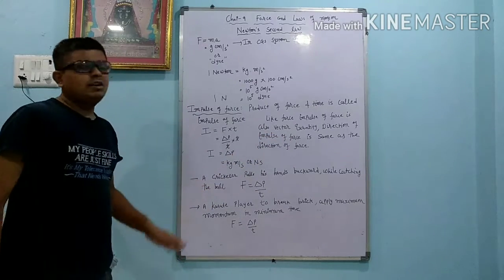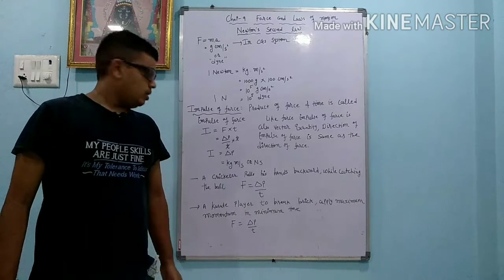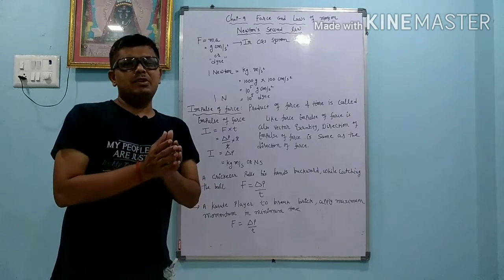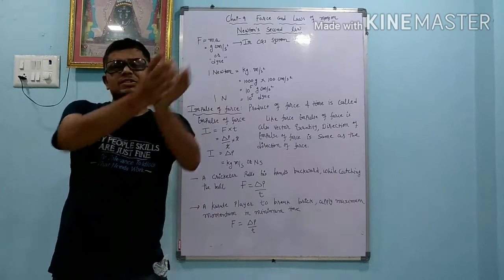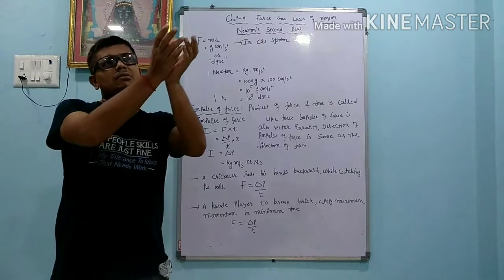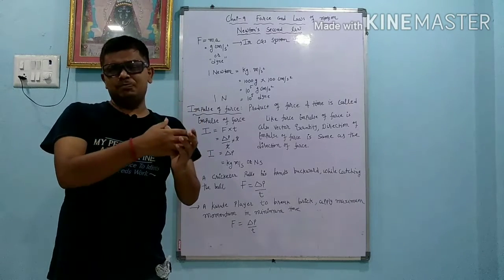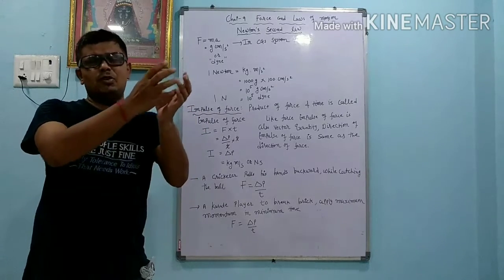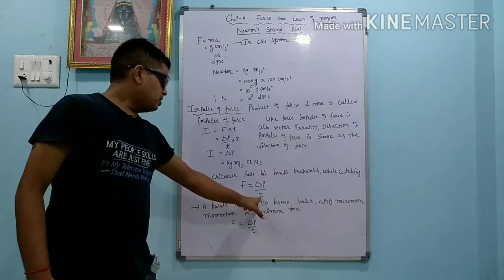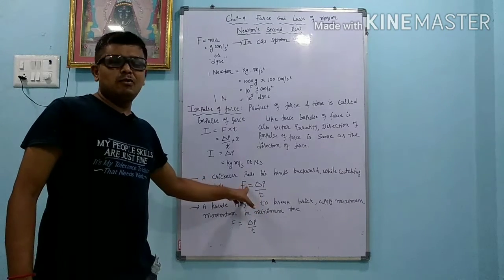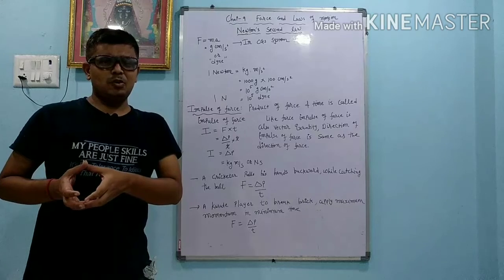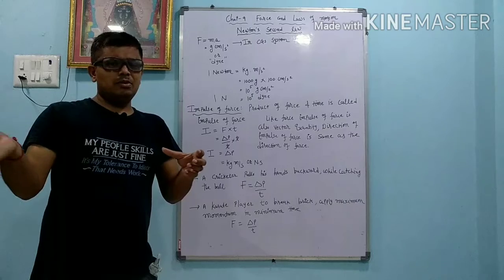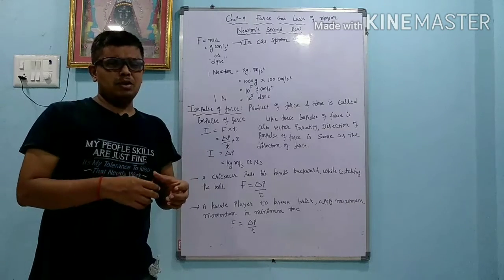Dear student, here we consider some activity. Suppose a cricketer wants to catch the ball. At that time what happens? He will not directly catch it, but he takes his hands backward. When he takes the hand backward, he increases the contact time between the ball and hand. Whenever he increases the contact time, automatically the force decreases, so he can easily catch. Suppose he tries to catch directly, then it is possible that the ball goes downward.